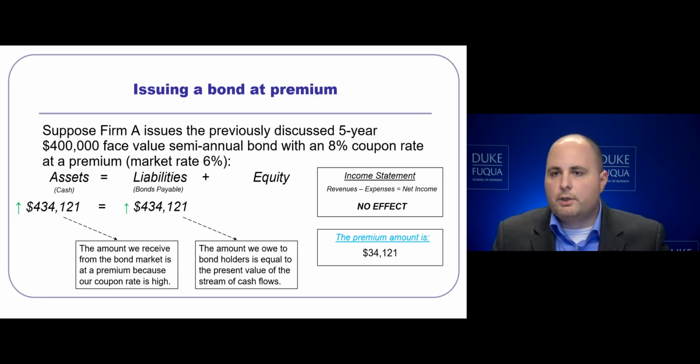And again, we have no income statement impact. We also here would keep track of the premium. The premium is the difference between what we actually got from the market and the face value of the bond, $34,121.